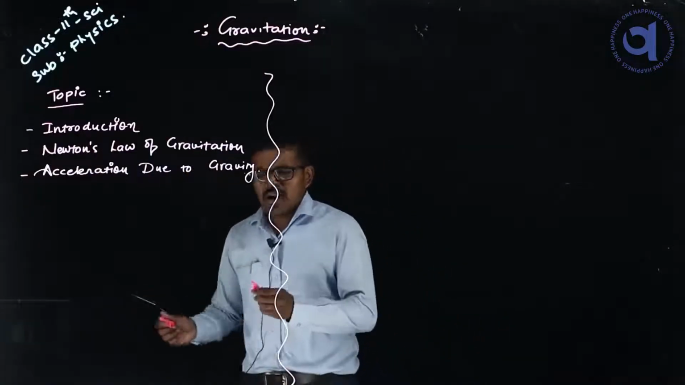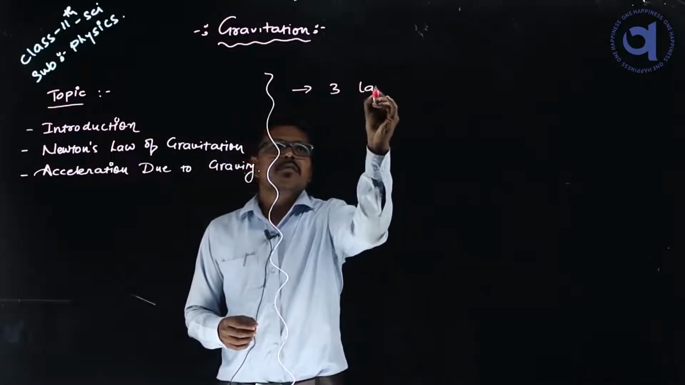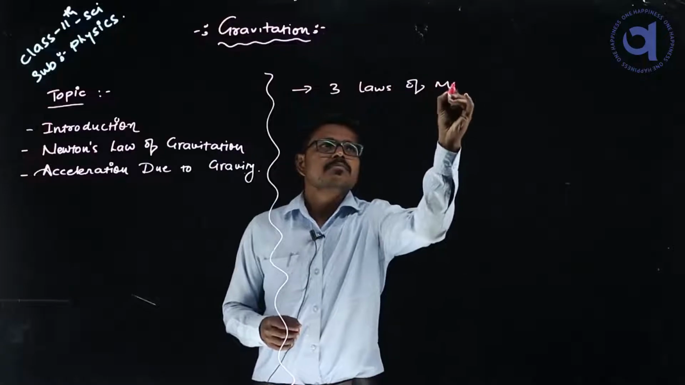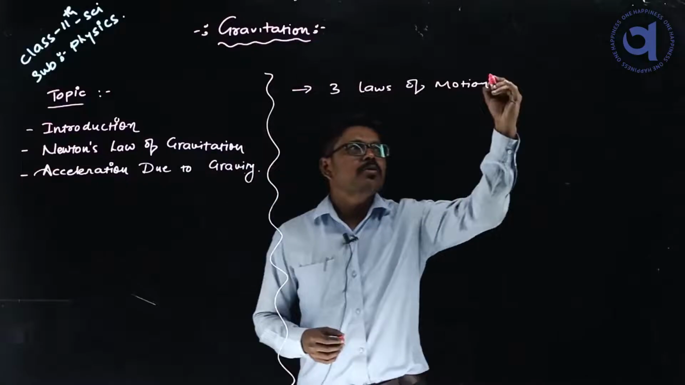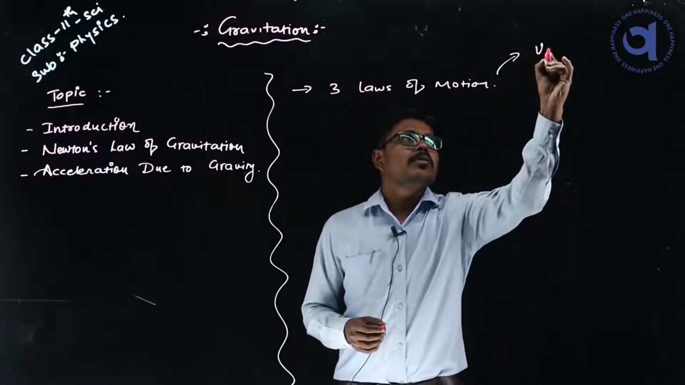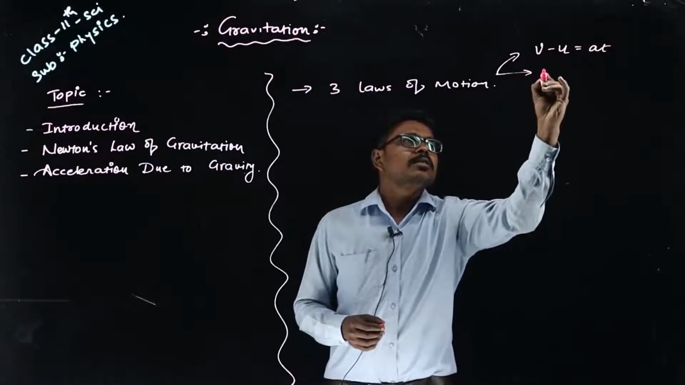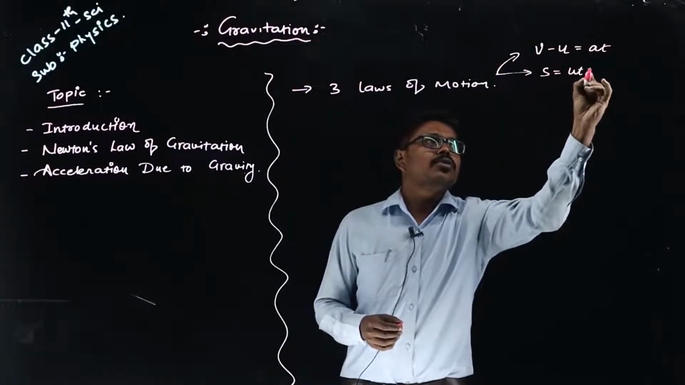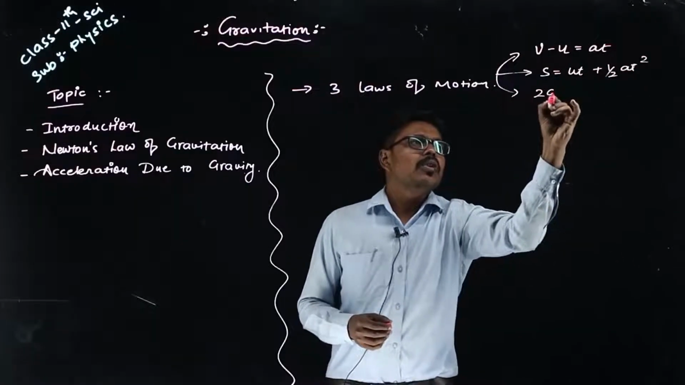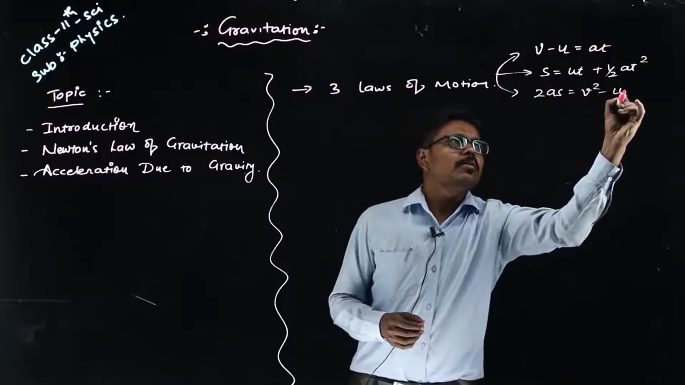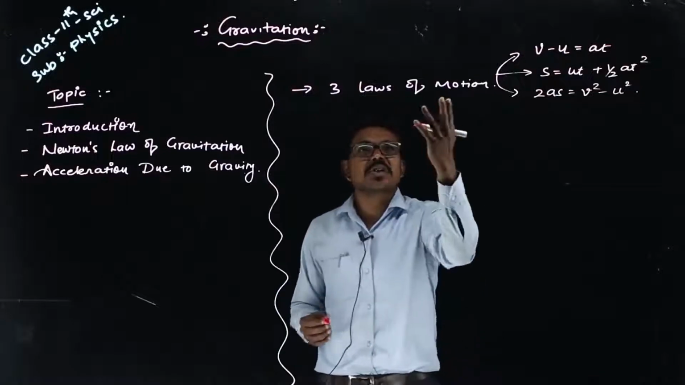We know that Newton has given three laws of motion. Can you tell me what they were? The first one was v minus u is equal to at. The second one is s is equal to ut plus half at square. And the third one is 2as is equal to v square minus u square. So these are the three equations of motion which were given by Newton.